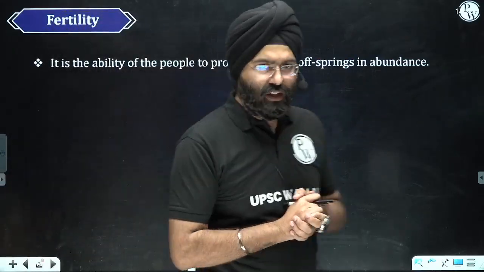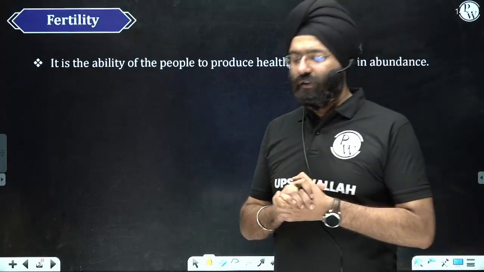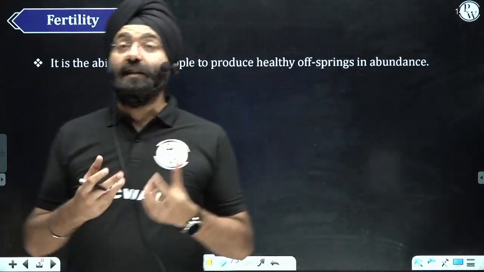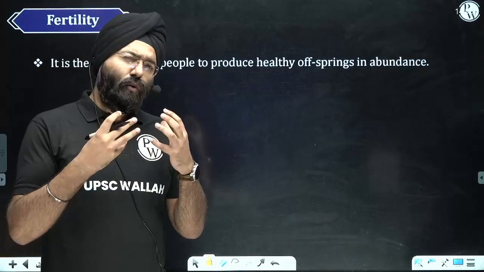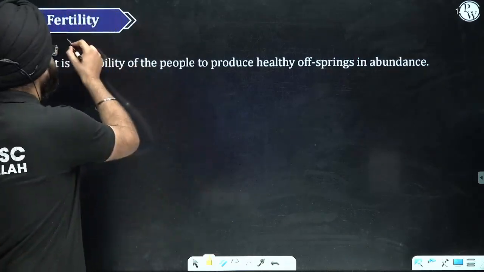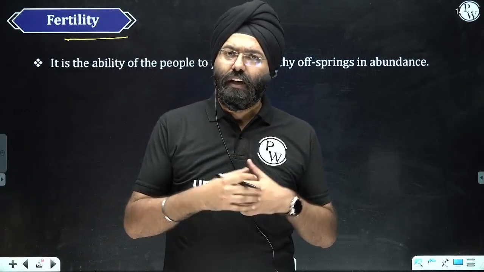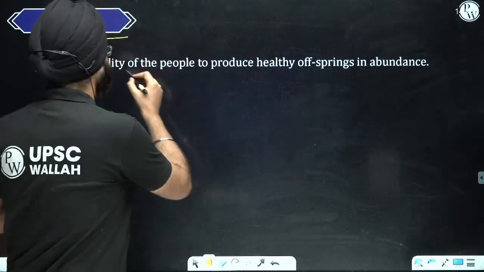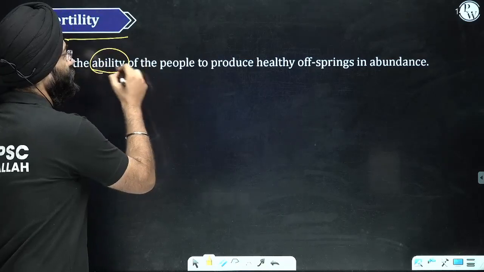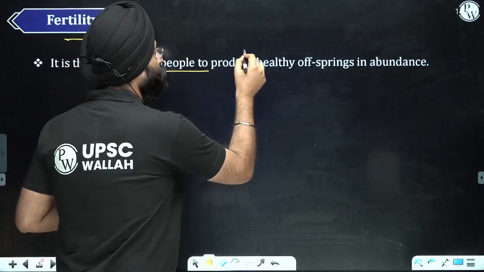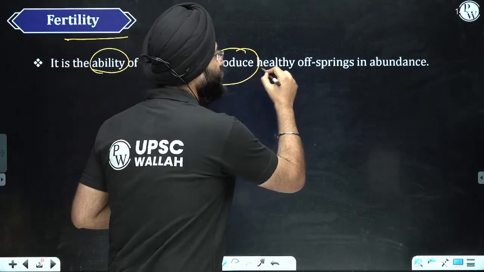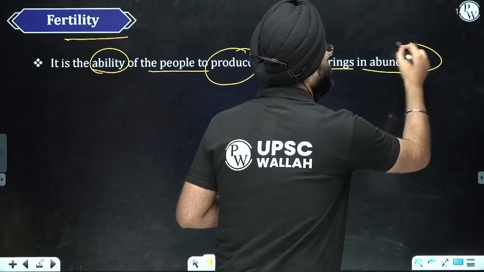Fertility. So the first topic that we're going to study is fertility. So what is fertility? Now, if I define fertility from a layman's perspective, it means basically the ability of the people to produce healthy offspring in abundance.